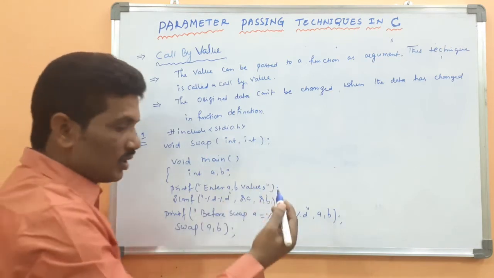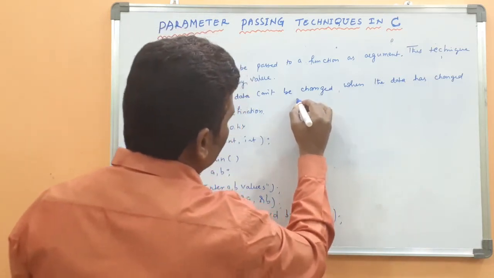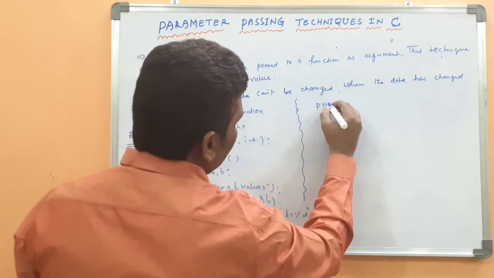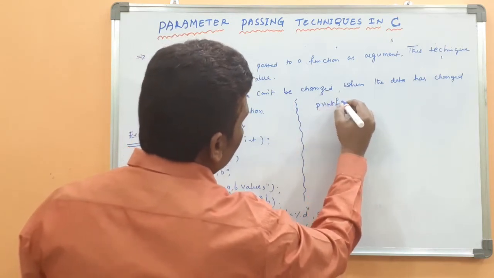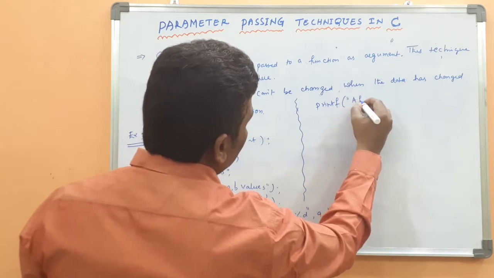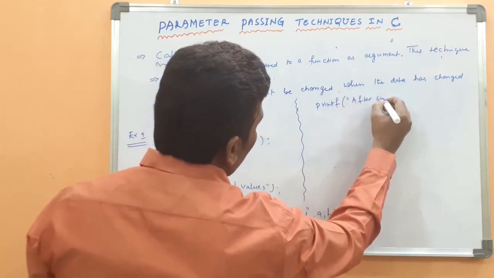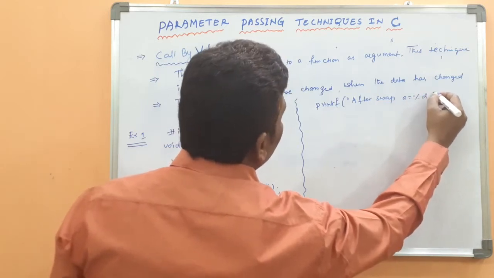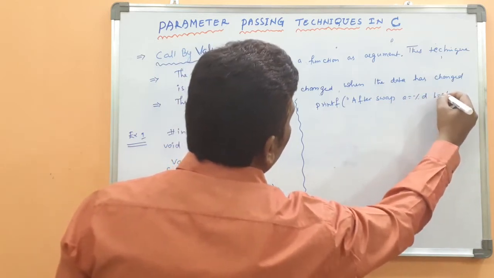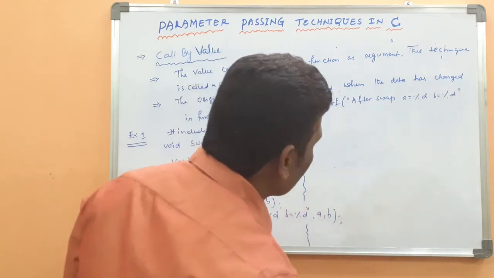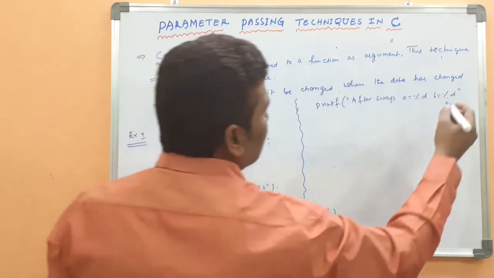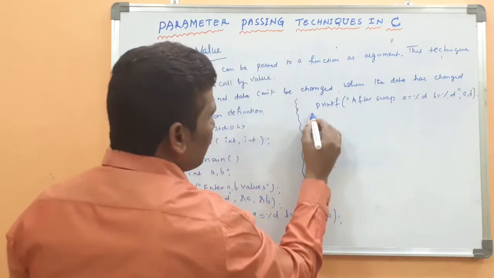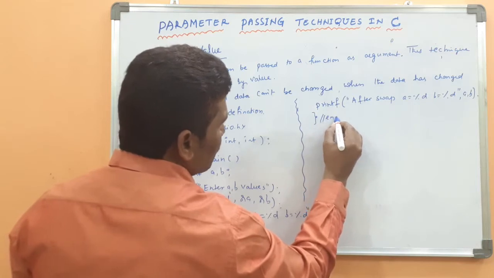Then after that printf, please listen carefully, don't get confused. Printf "after swap", what is the a value and b value? a equal to percentage d, then b equal to percentage d, then a comma b. Then the main function ends.